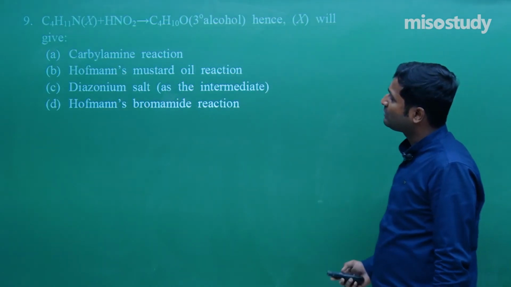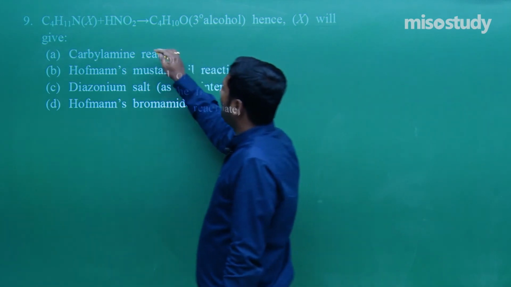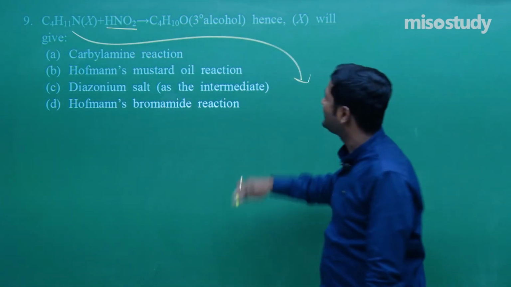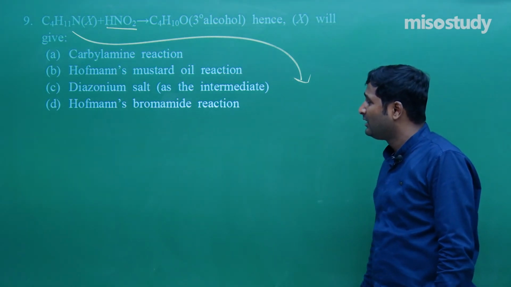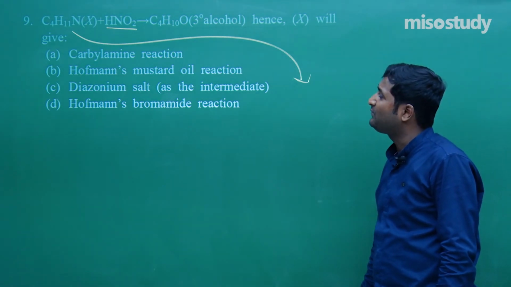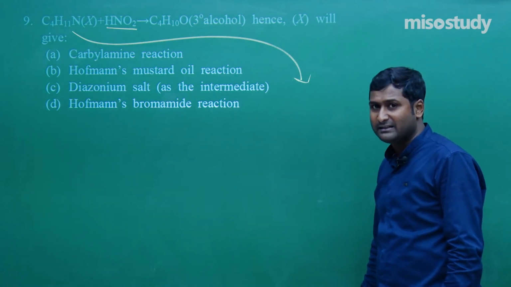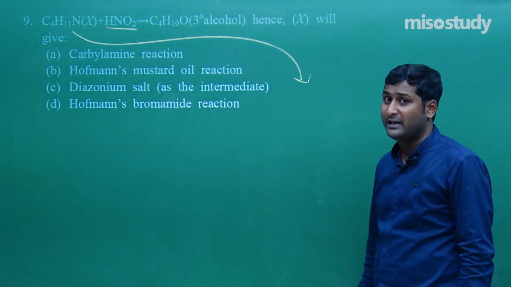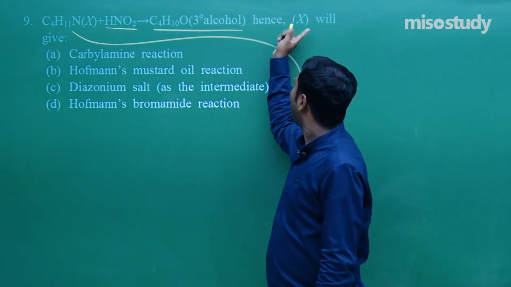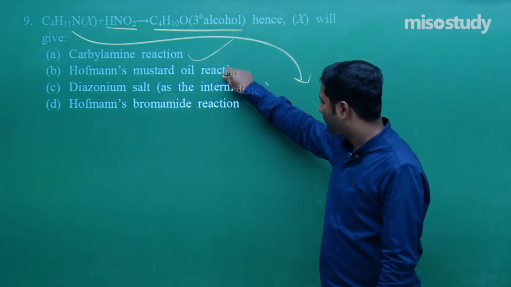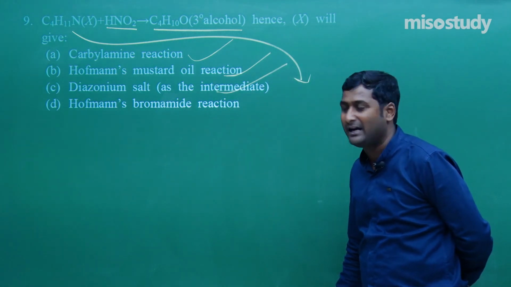Check it out, that is question number 9. Now tell me what will happen. With HNO2, if it is giving alcohol, then definitely this one is a primary amine. So it definitely gives C4H9, that is the involvement. If I take the isomeric forms, there are various isomeric forms, around 4 types of primary amines. Here it is given that it is 3-degree alcohol, so definitely X can give carbylamine reaction, Hofmann mustard oil reaction, and diazonium salt as the intermediate. Clear to you?